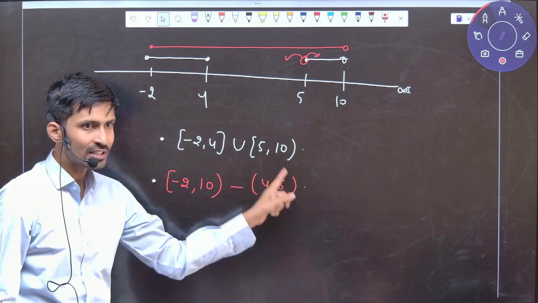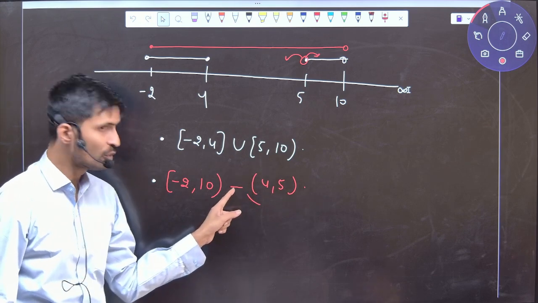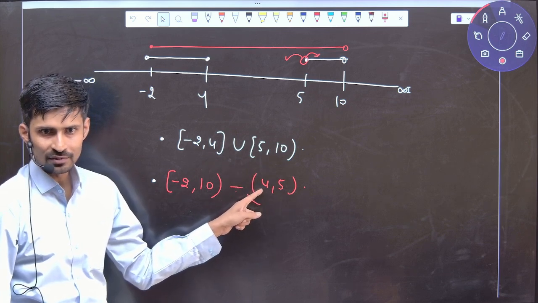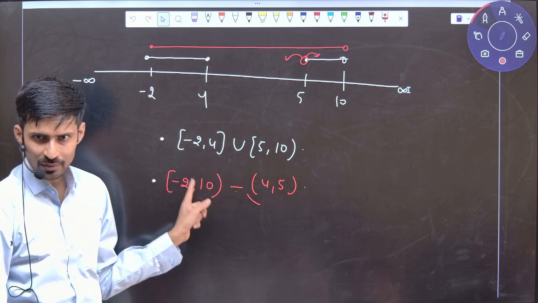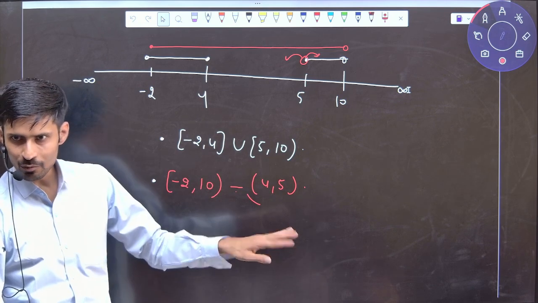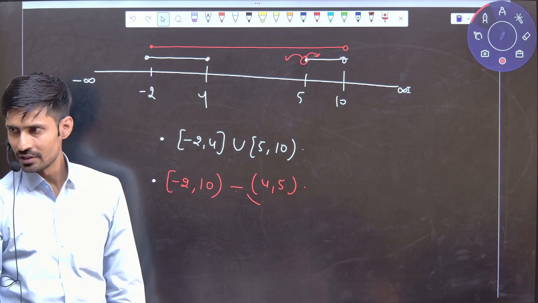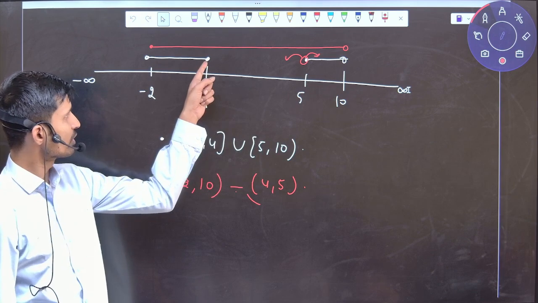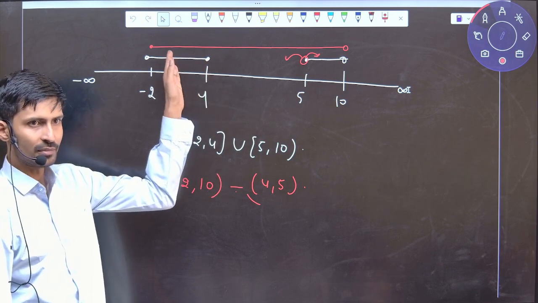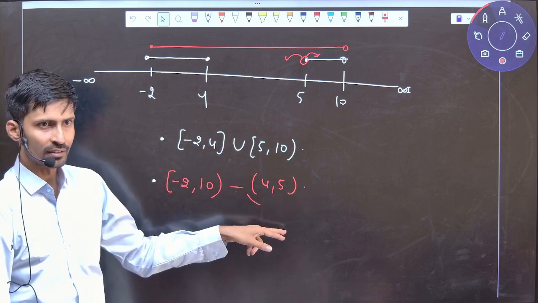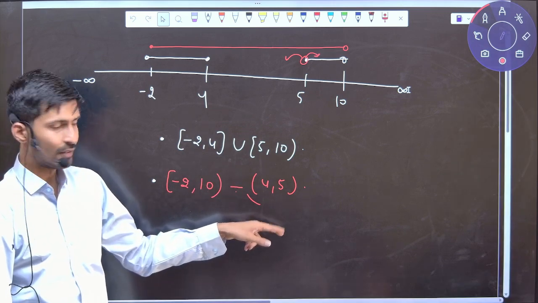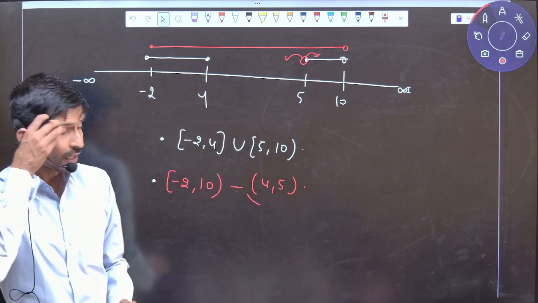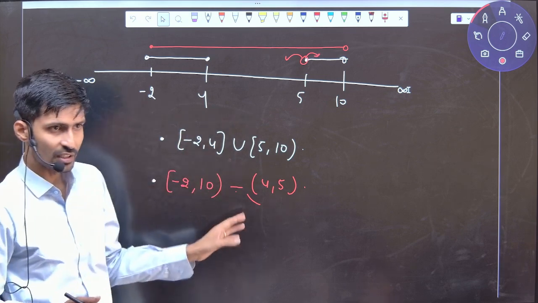Closed bracket says 4 is a part of this system, and this system you are removing. So if 4 becomes part of this system, and if we remove these numbers from those numbers, then 4 will get removed or not? Yes. That's why 4 gets an open bracket. So it means when we want a number in the system with a closed bracket, we will not remove that. If it is an open bracket, we can remove that. Okay, so write down these two notations.